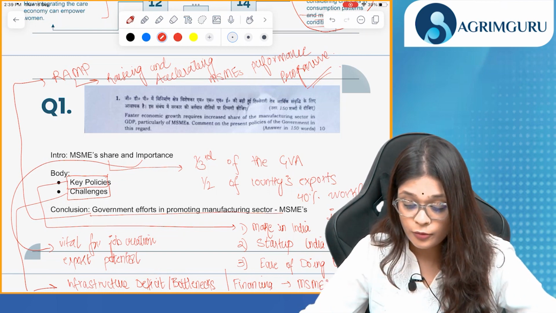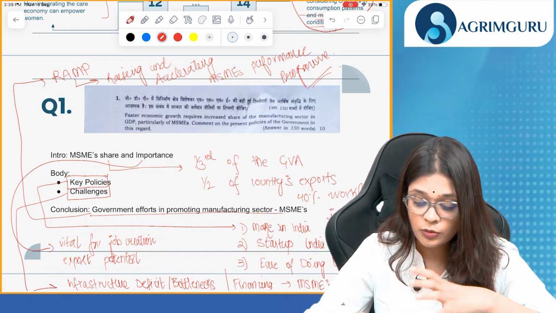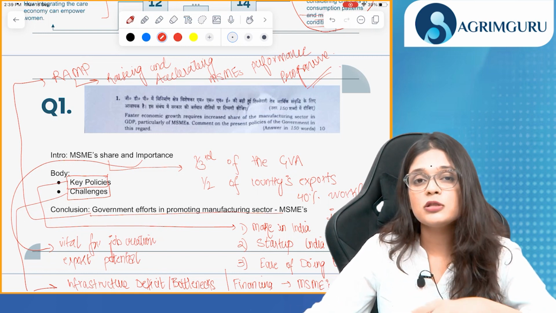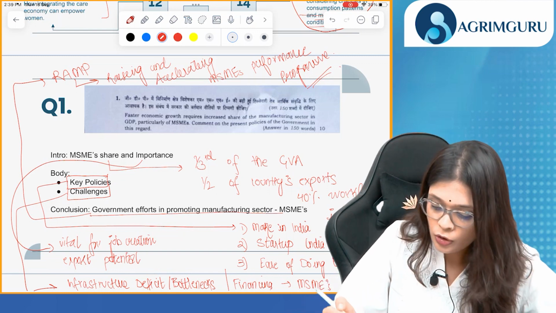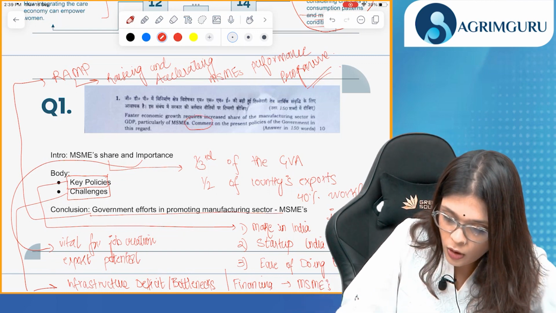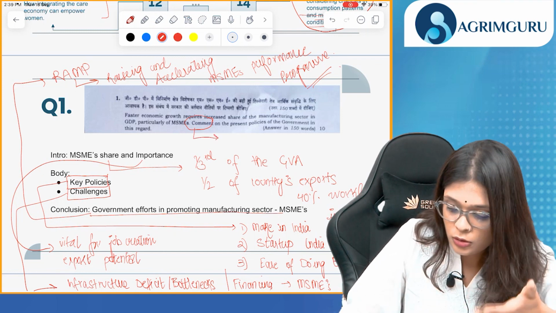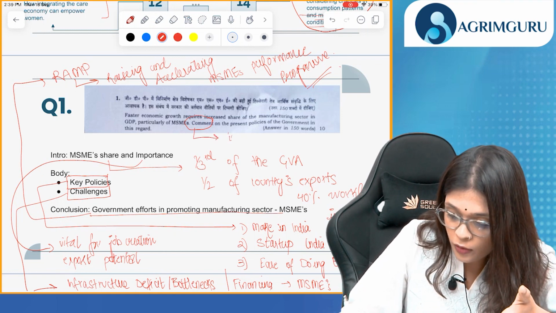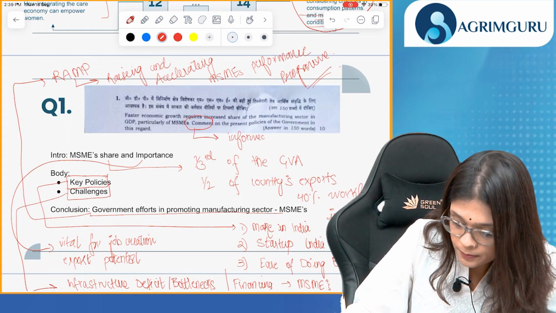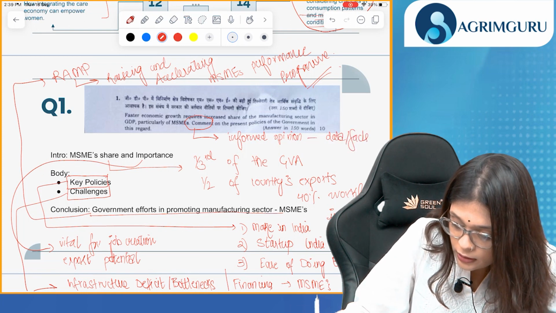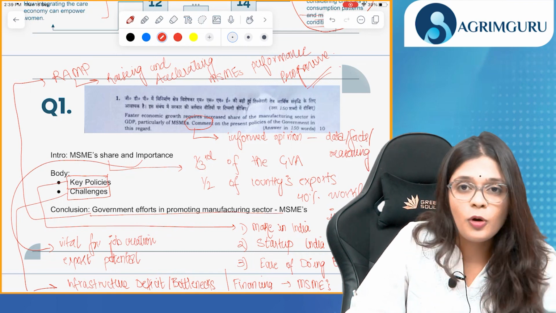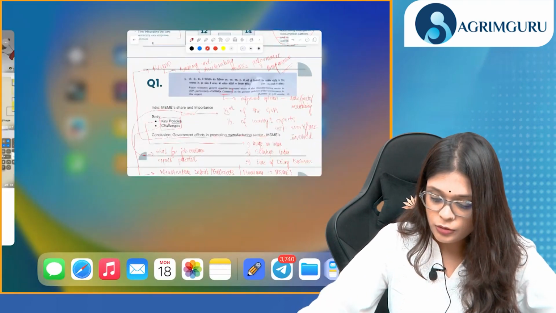We've already focused around the central theme, we focused around the keywords. So this makes your answer direct, to the point, and very precise. Okay. Also, when we talk about comment, it means you need to give an informed opinion using data, facts, and reasoning. This is the meaning of comment. Okay.